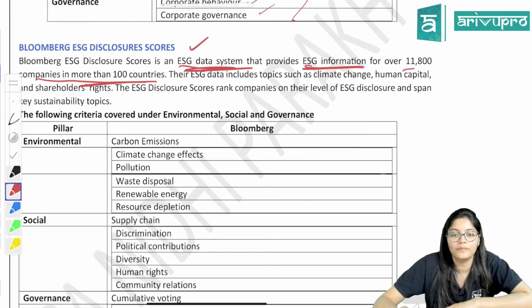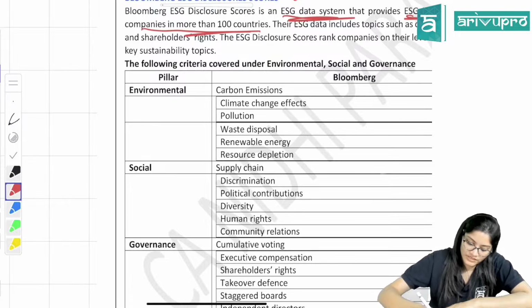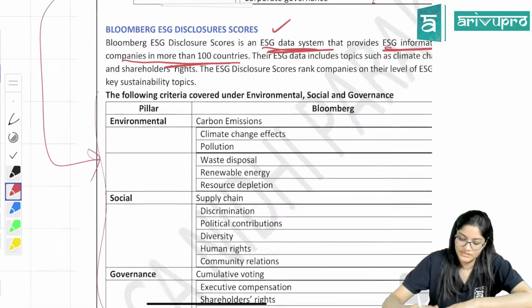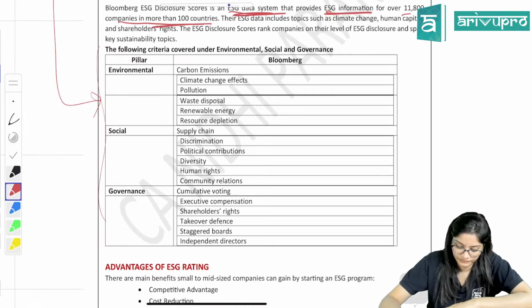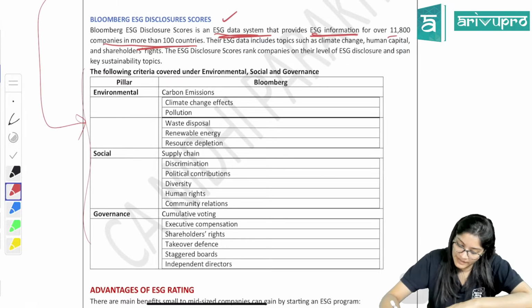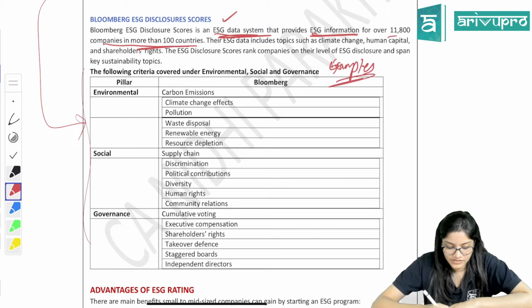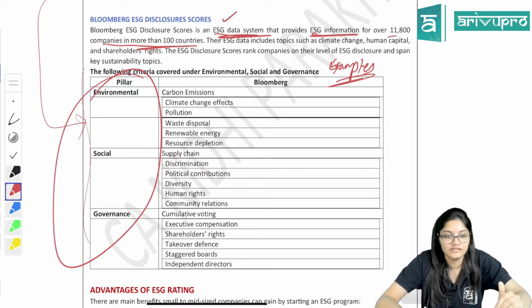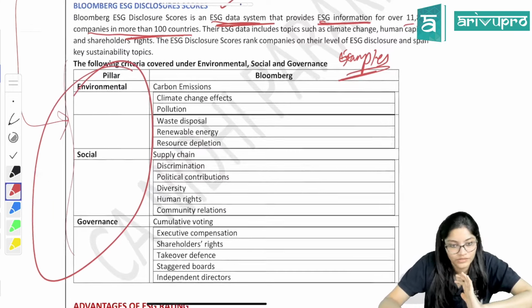Topics: what topics? Ma'am, you can just copy paste this separately, no need to remember. These are examples given. And this you can write directly, remember we have studied KPIs, different indicators. Directly you can copy from that also.